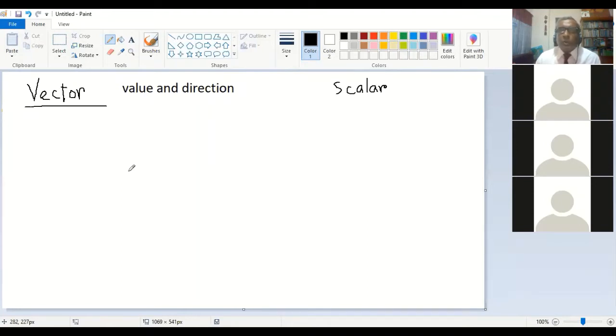That is called weight. So weight is not only the mass. Weight is mass into the gravitational acceleration. So weight is a vector term. This is one example.